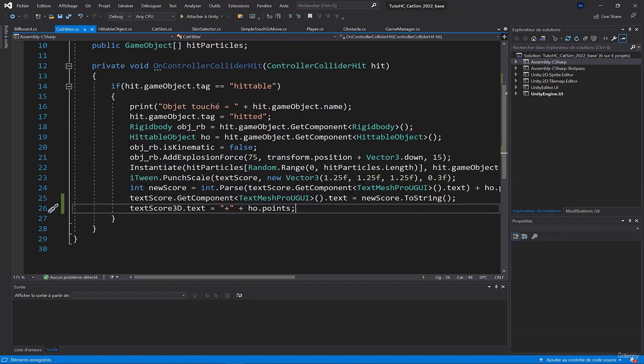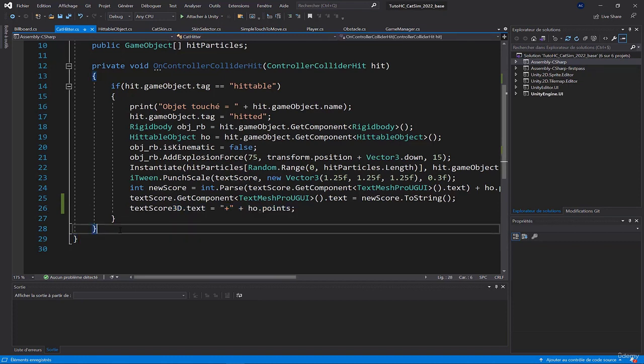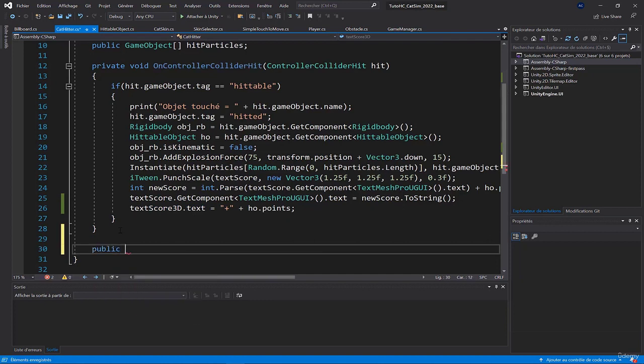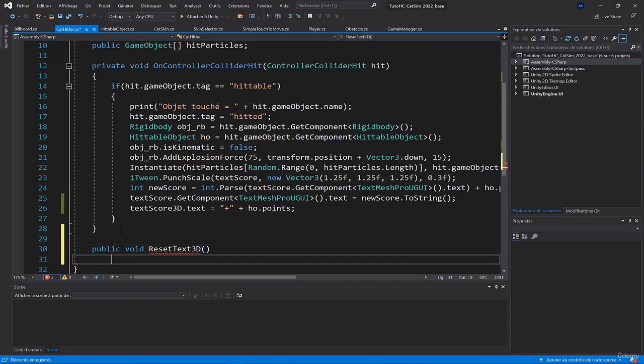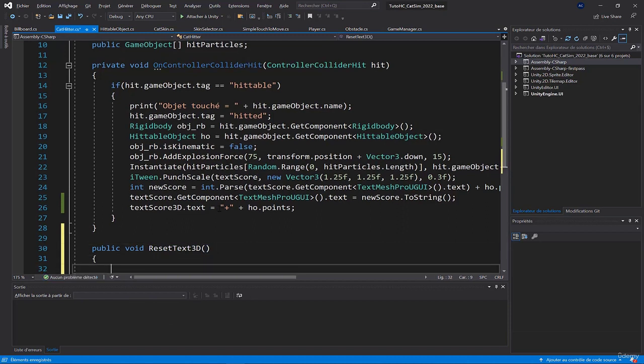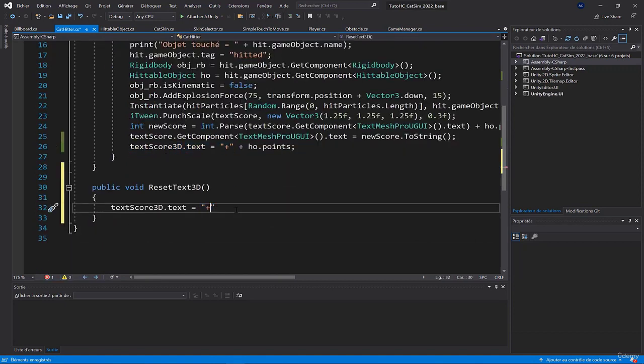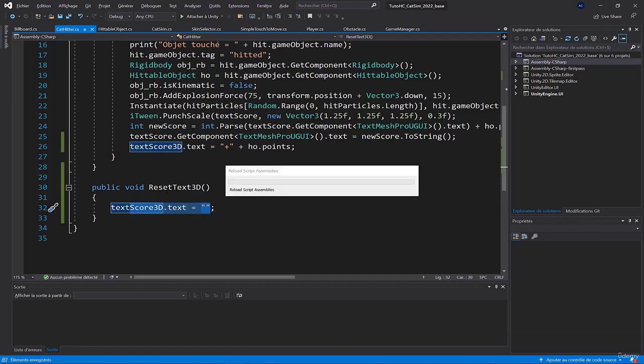Then what we'll do is reset the text, because we want it to be hidden after a fraction of a second, for example. I'll create a public void ResetText3D function, which will just do text3D is equal to nothing, which causes the text 3D to be reset.